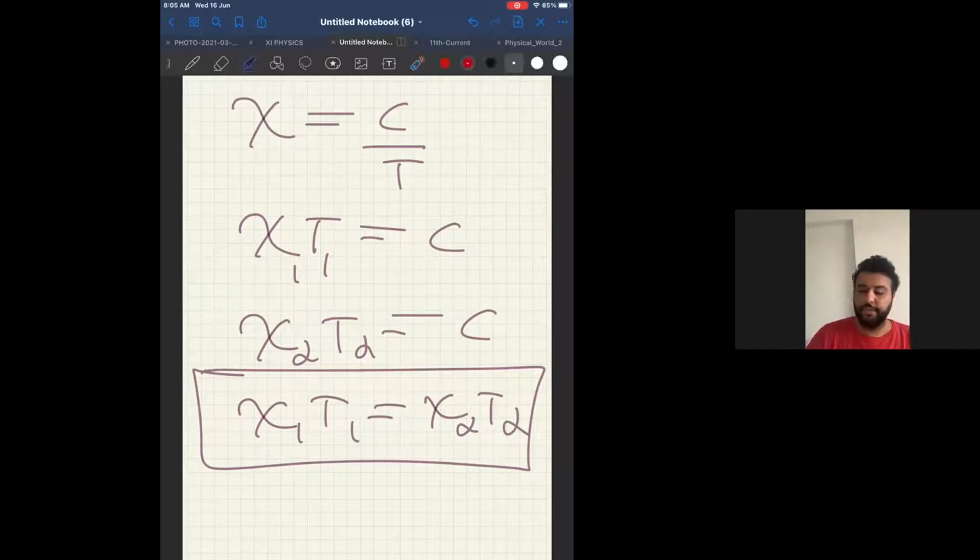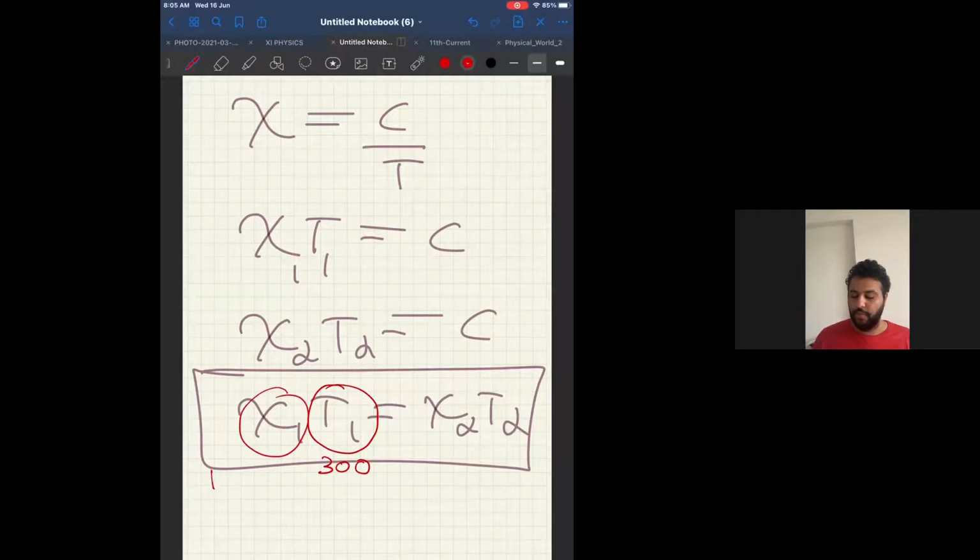So please look at the screen now. Susceptibility of Mg at 300 Kelvin is 1.2 into 10 power minus 5.